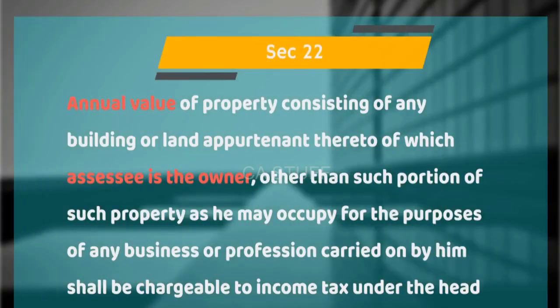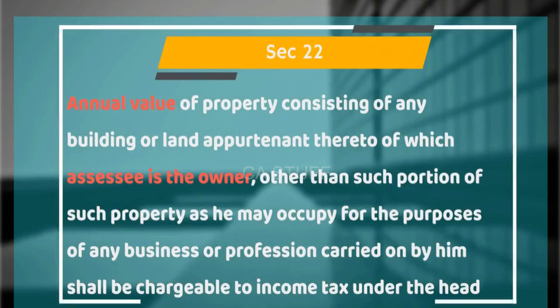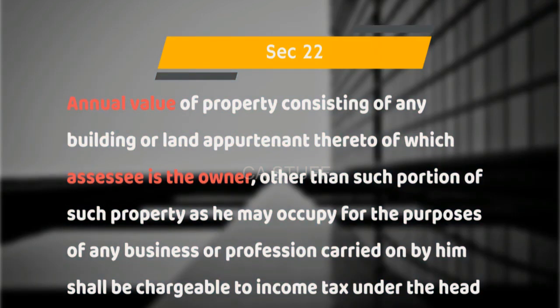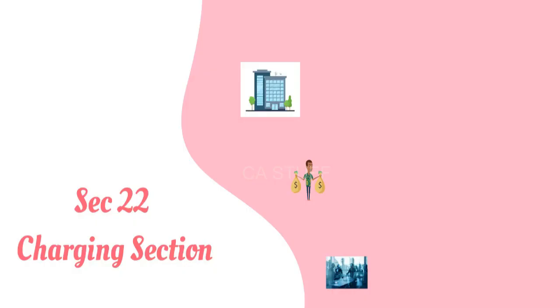Conceptual understanding. We will discuss section 22 of income tax. This section gives power to tax the annual value of any building, including the land appurtenant thereto, under this head. Let us see what this section says. Annual value of property consisting of any building or land appurtenant thereto of which the assessee is the owner, other than such portion of such property as he may occupy for the purposes of any business or profession carried on by him, shall be chargeable to income tax under the head.